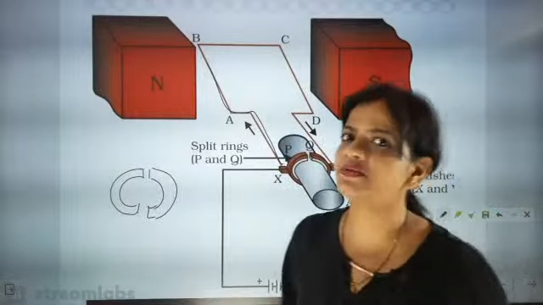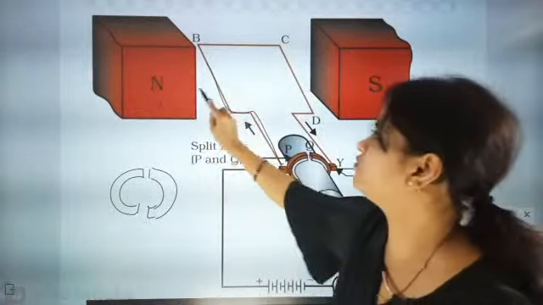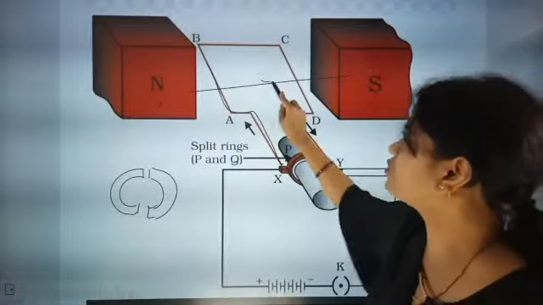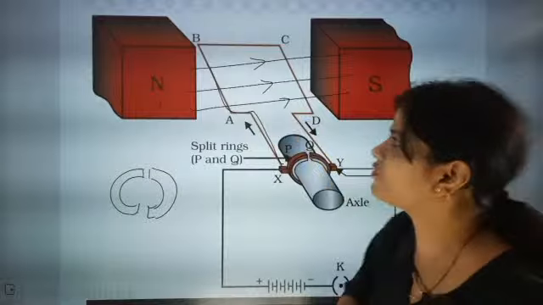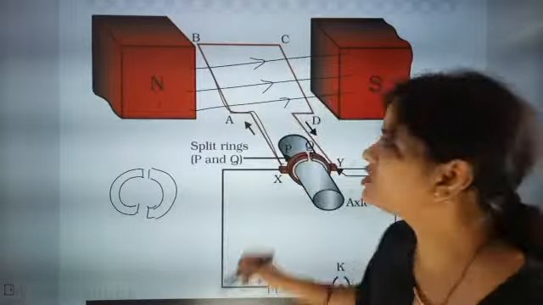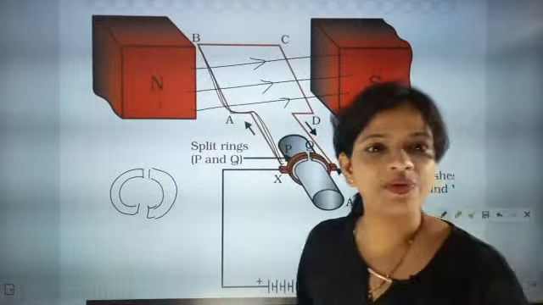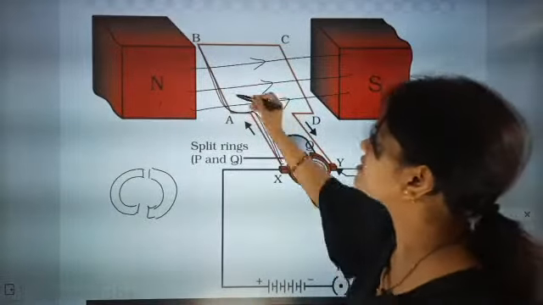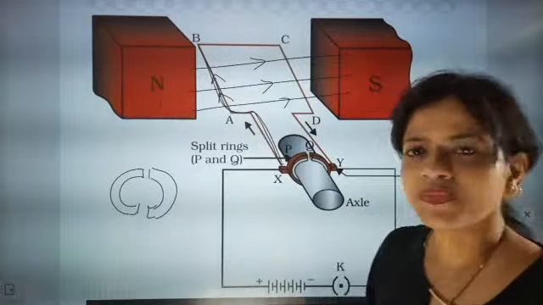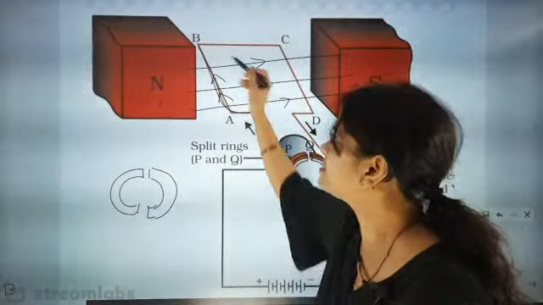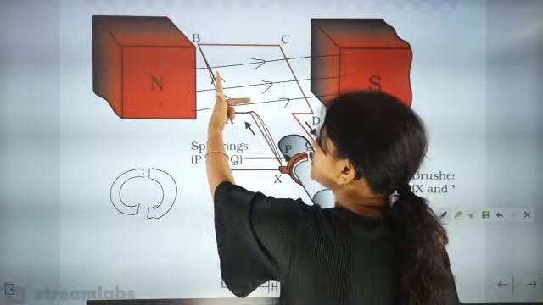Now how is the magnetic field moving? This magnetic field is moving from North Pole to South Pole. Now this wire's magnetic field will also be there. So where will be the force? Where will be the magnetic field? You have to understand that when the current is moving in this direction, the magnetic field will be intersecting at this place. So according to Fleming's left hand rule, you can see like this.